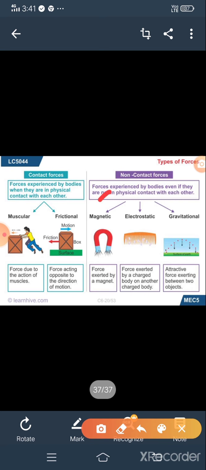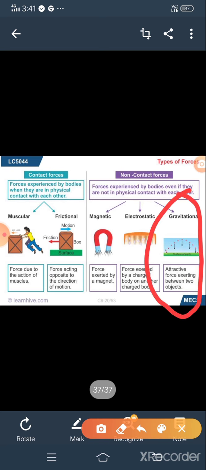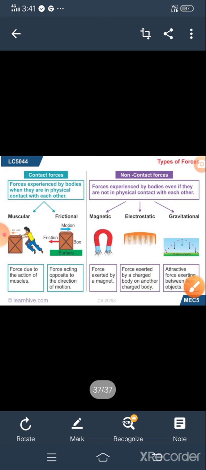And non-contact force: the force exerted by a magnet is called magnetic force. And the force from one charged body to another charged body is called electrostatic force. And the last one, gravitational force, is the attractive force exerted between two objects.